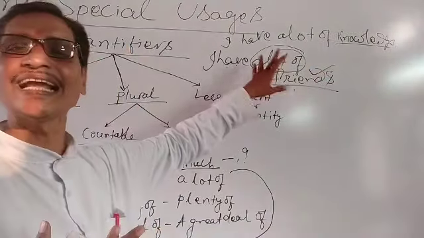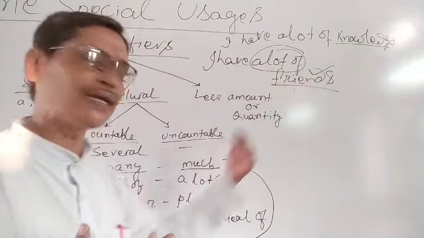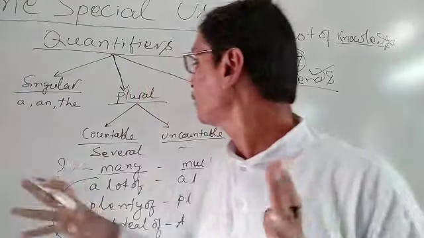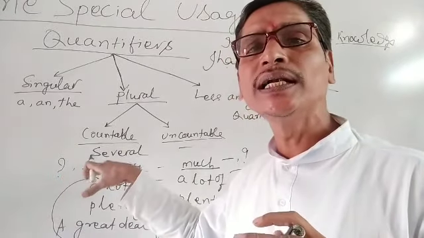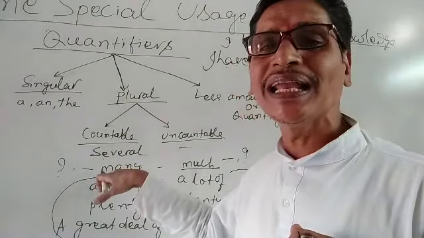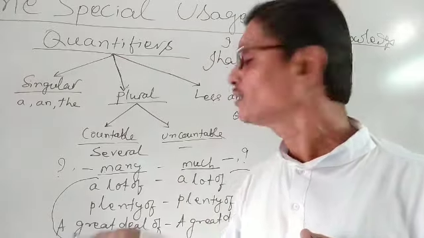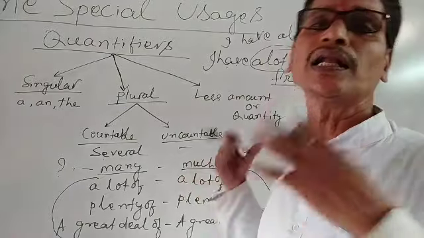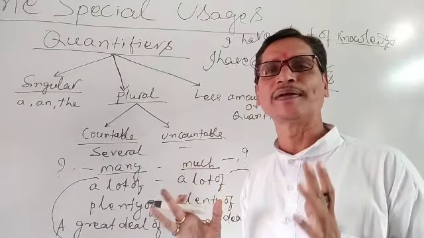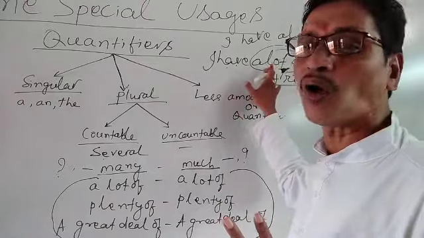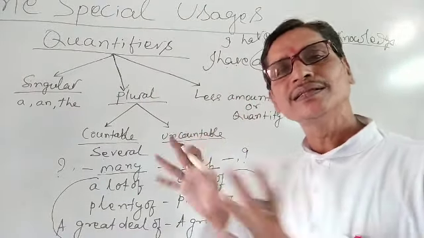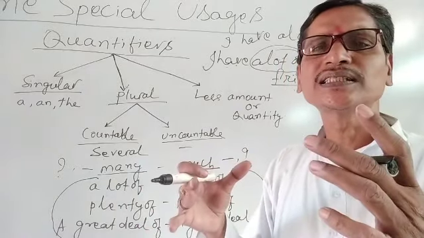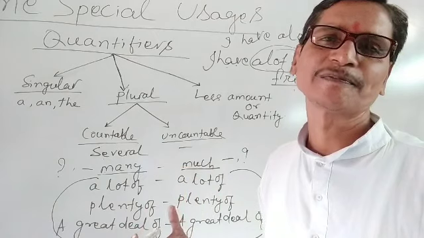When the sentence is negative or interrogative, we use many for countable nouns. This is the difference. We should not forget that for negative and interrogative sentences, we use many for countable nouns, and much for uncountable nouns. This is the only difference. So we understood a lot of, much, and many, and the differences. Now let me write some statements so that we can better understand.